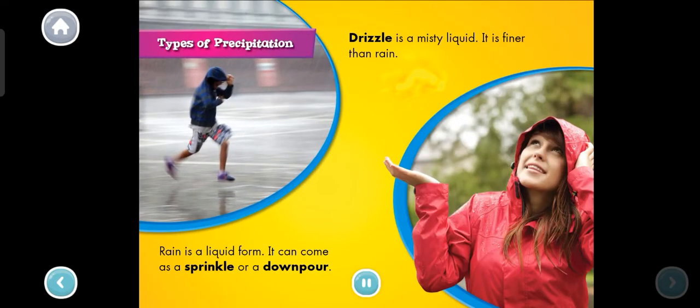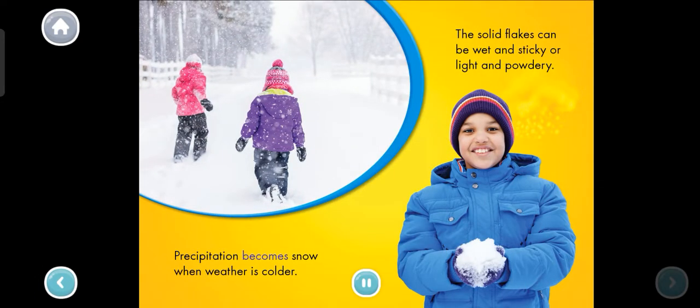Types of precipitation. Rain is a liquid form. It can come as a sprinkle or a downpour. Drizzle is a misty liquid. It is finer than rain. Precipitation becomes snow when weather is colder. The solid flakes can be wet and sticky, or light and powdery.